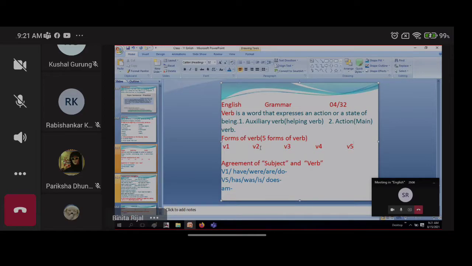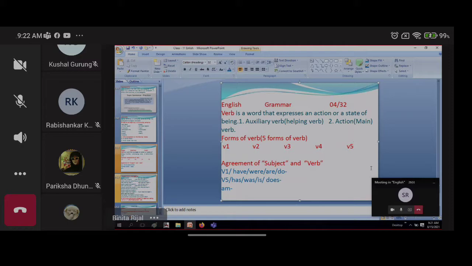Verb 3 is called the past participle. And verb 4 has different names: ing verb, gerund verb, and also the present participle.